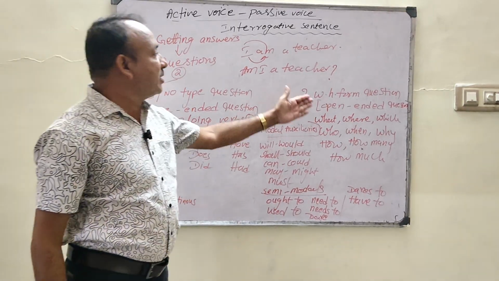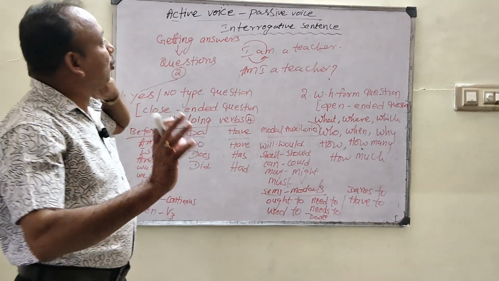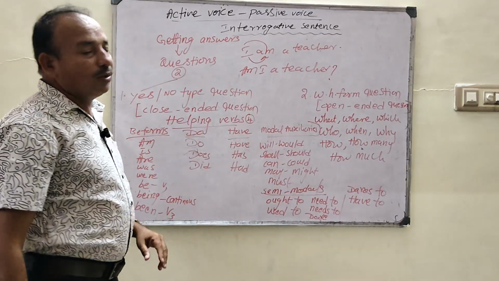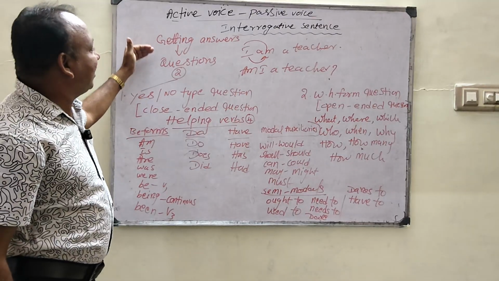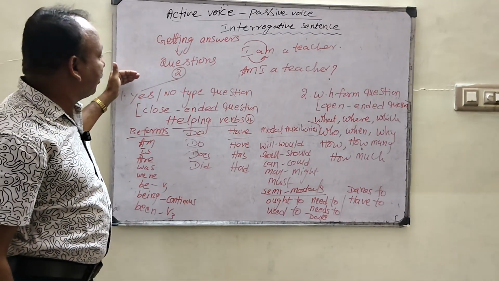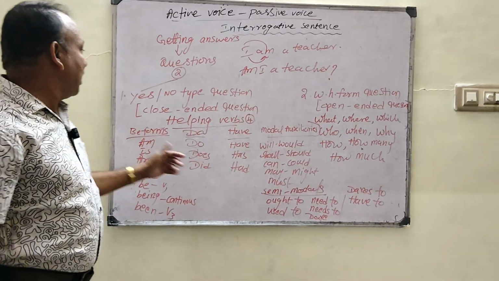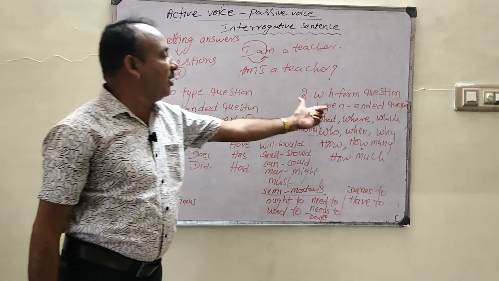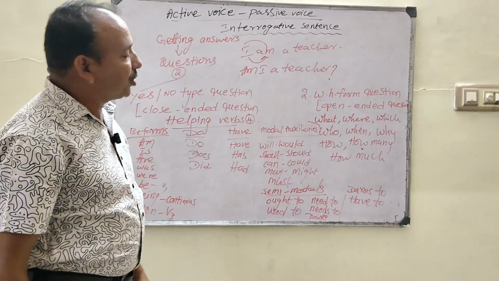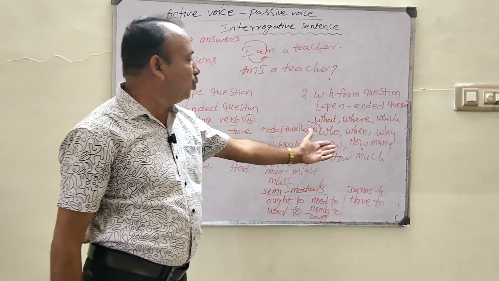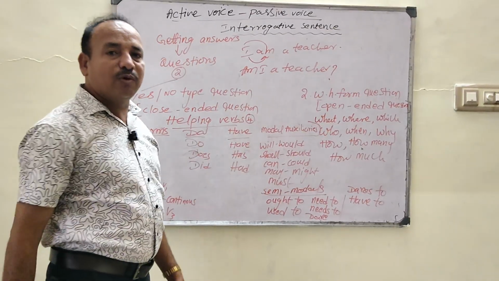So WH form questions. What did we learn in this class? How do we change active to passive in an interrogative sentence? The purpose of interrogation is getting an answer, and to get an answer there must be questions. We have two types of questions in English: yes or no type questions and WH form questions. The WH words are what, where, which, who, when, why, how many, how much, to whom, by whom. There are many more WH form questions in English.